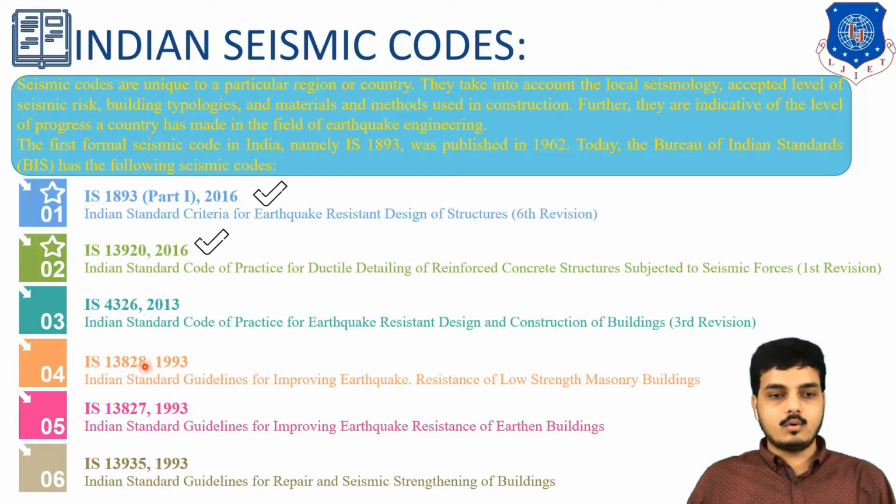These are the various other codes: IS 4326 is for earthquake-resistant design and construction of buildings. IS 13828 is for guidelines for improving earthquake resistance of low-strength masonry buildings. IS 13827 is for earthquake resistance of earthen buildings, and IS 13935 is for repair and seismic strengthening of buildings. So these are various seismic codes, but right now we will follow only 1893 because it is the major one for our course. So let's have a look.